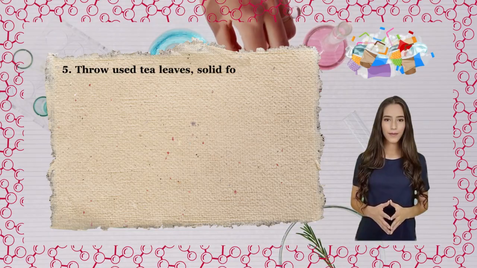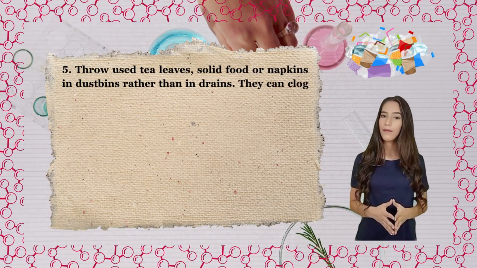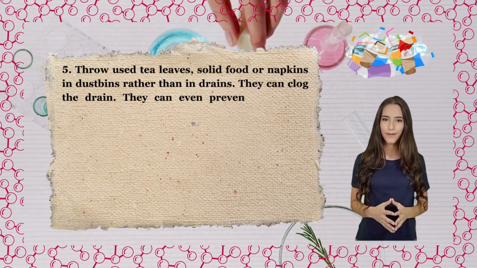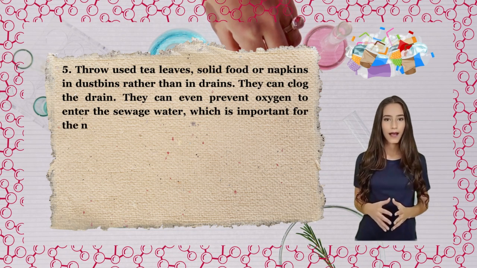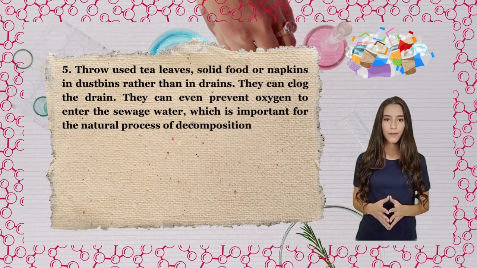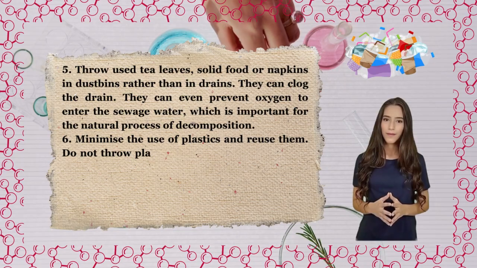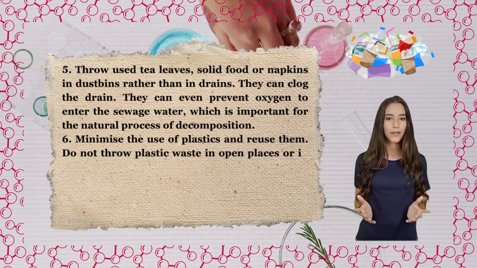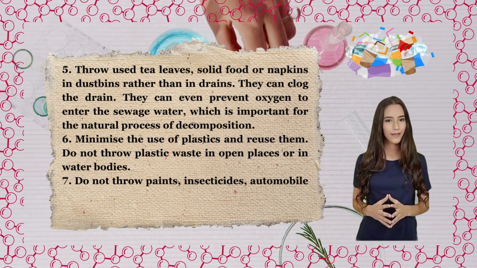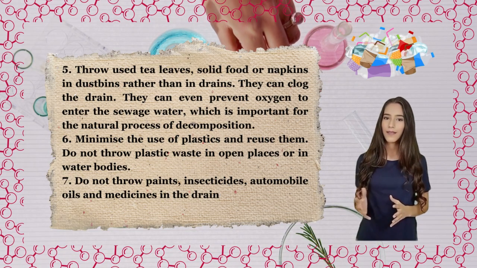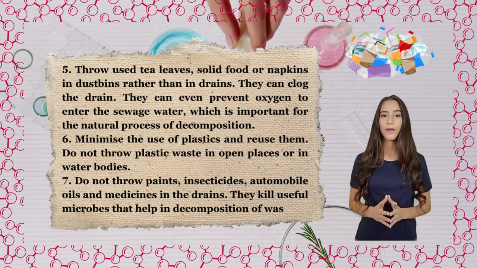5. Throw used tea leaves, solid food, or napkins in dustbins rather than in drains. They can clog the drain. They can even prevent oxygen from entering the sewage water, which is important for the natural process of decomposition. 6. Minimize the use of plastics and reuse them. Do not throw plastic waste in open places or in water bodies. 7. Do not throw paints, insecticides, automobile oils and medicines in the drains. They kill useful microbes that help in decomposition of waste.